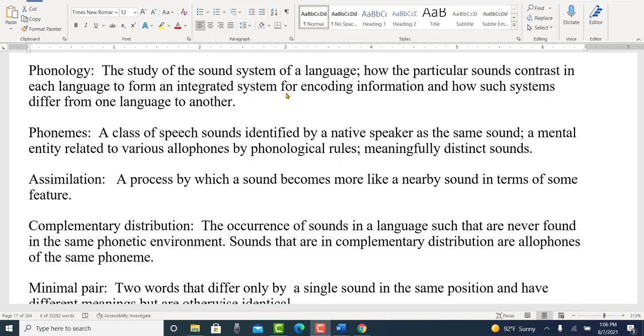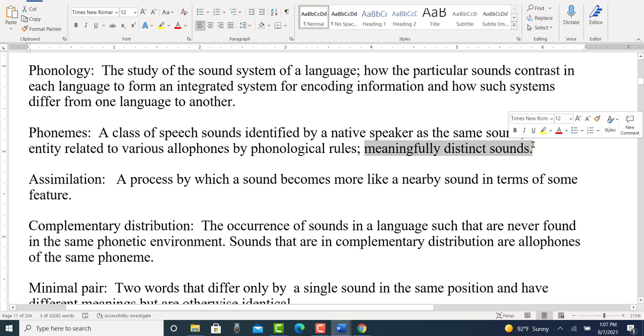Allophones versus phonemes. What's the difference? Phonemes are a class of speech sounds identified by native speakers as the same sound, a mental entity related to various allophones by phonological rules, meaningfully distinct sounds. So the easy definition here is meaningfully distinct sounds. If you take one phoneme and substitute it for another in a minimal pair, if it changes the meaning of the word, then yes, these are separate phonemes.